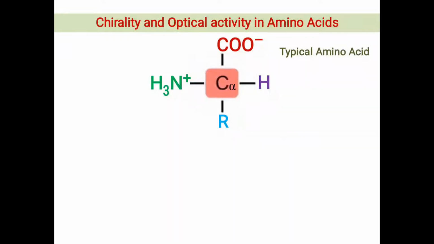Thus, the central alpha carbon is a chiral center, and a compound bearing a chiral center becomes optically active.